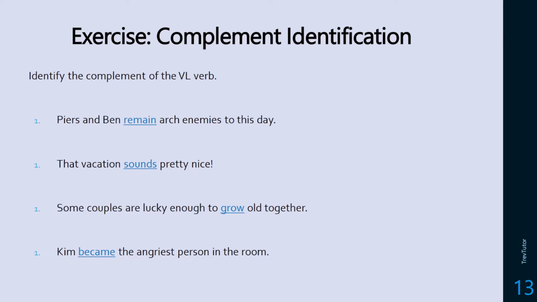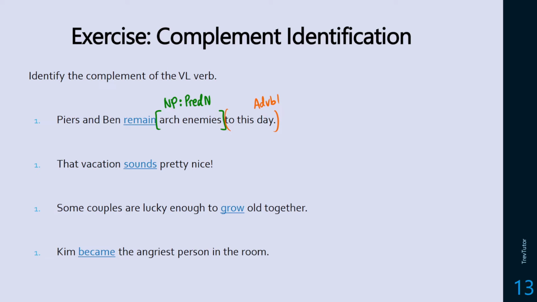Piers and Ben remain arch enemies to this day. So arch enemies is the noun phrase. Enemies is the noun, and this is acting as a predicate noun in this case. So Piers and Ben equals arch enemies. This bit right here, this is an adverbial.